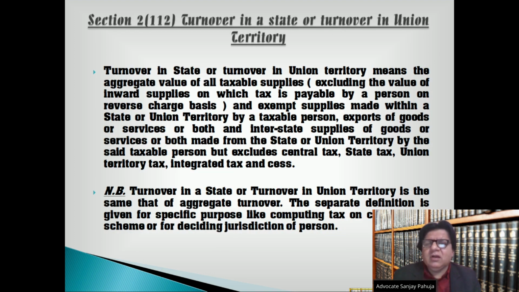Section 2 subsection 112. Turnover in a state or turnover in union territory means the aggregate value of all taxable supplies, excluding the value of inward supplies on which tax is payable by a person on reverse charge mechanism, and exempt supplies made within a state or union territory by a taxable person, exports of goods or services or both, and interstate supplies of goods or services or both made from the state or union territory by the said taxable person, but excludes central tax, state tax, union territory tax, integrated tax, and cess.